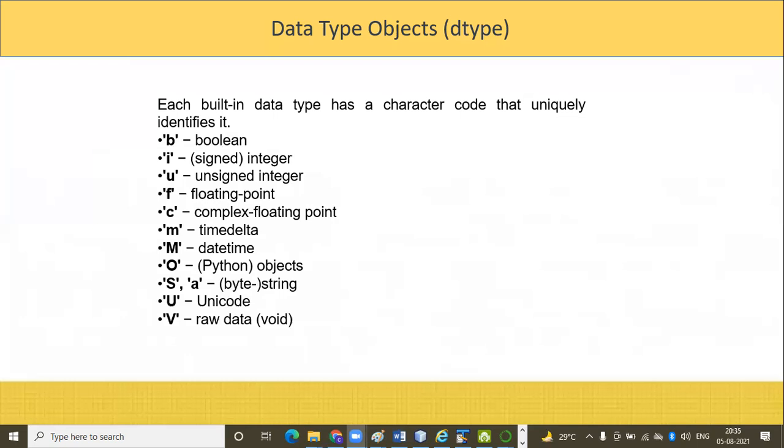So in NumPy, you can see what data types are present.